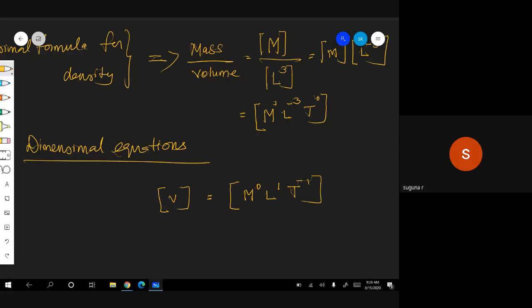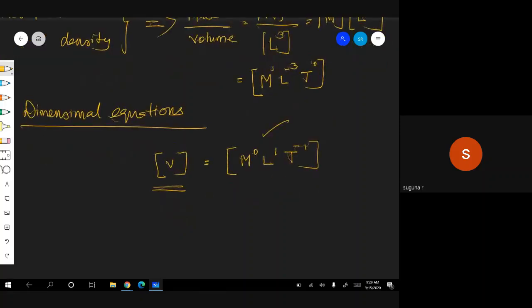But if I want to represent it in terms of an equation, that should be LHS and RHS. Equation means there should be an LHS and an RHS. Therefore, here it is a dimensional equation. For velocity, M power 0, L power 1, t power minus 1 represents only velocity. Therefore, you keep that on the left hand side, V within the bracket. Similarly, M power 0, L power 1, t power minus 2. Is it clear? Understood? Yes, ma'am.